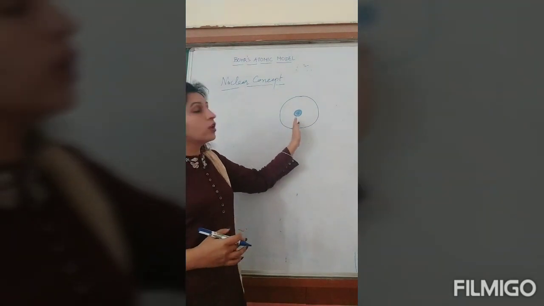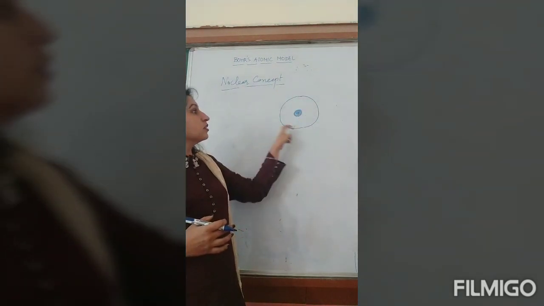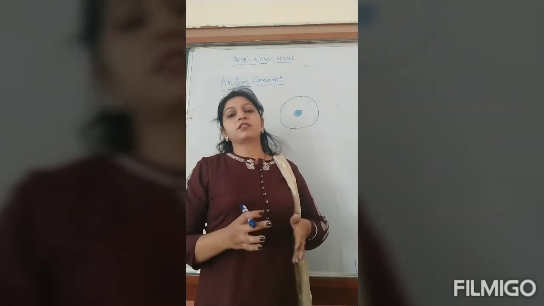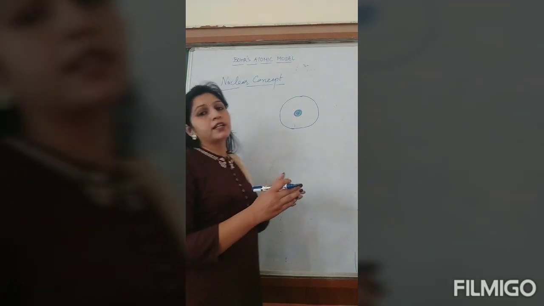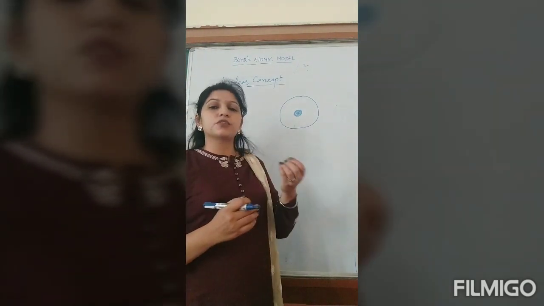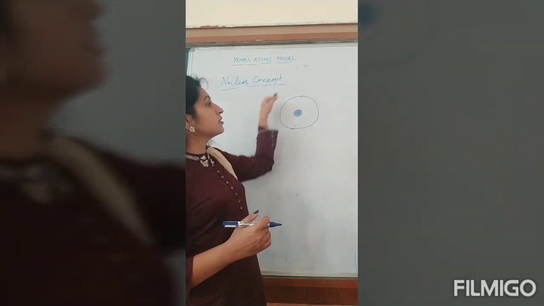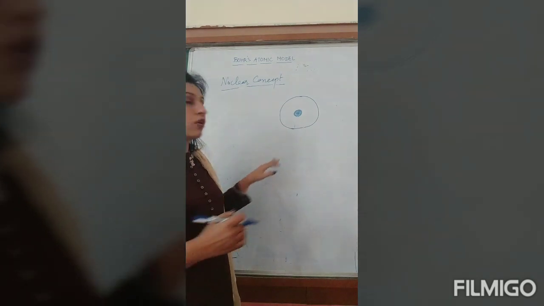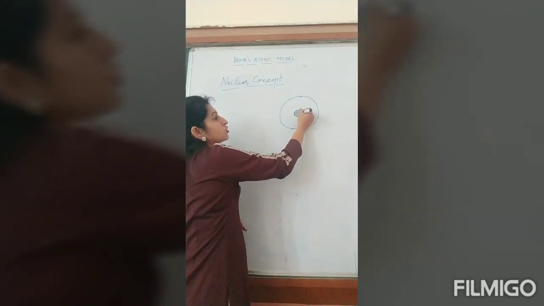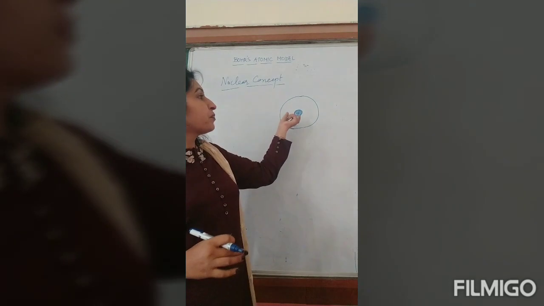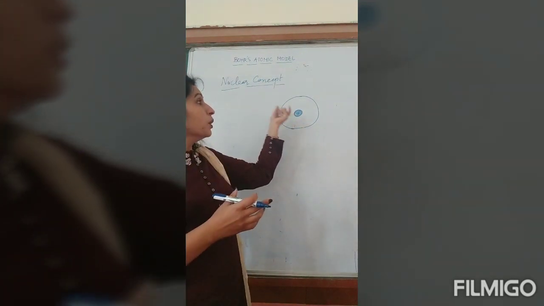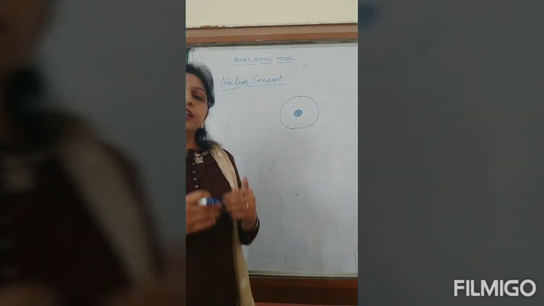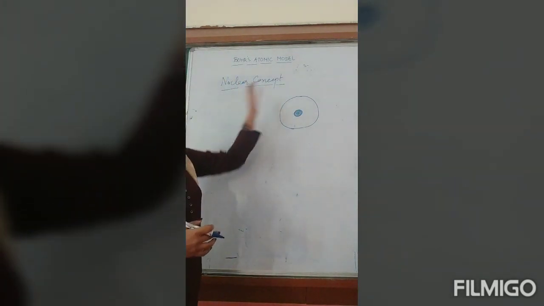And approximately the whole mass, because when electrons are revolving around the nucleus, electrons have negligible mass. You all know the mass of an electron is 9.1 into 10 raised to the power minus 31 kg, that is very small. Most of the mass is with protons and neutrons, which are inside the nucleus. So what is the nuclear concept? That a massive body with the whole of the positive charge is at the center of the atom, which is called the nucleus.